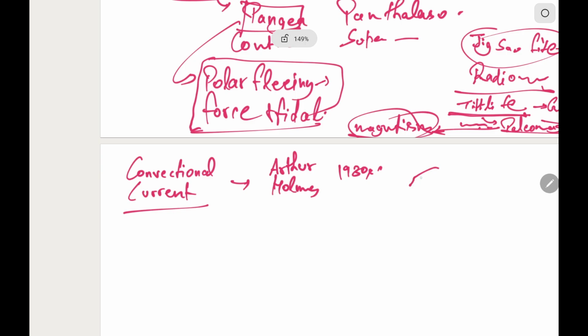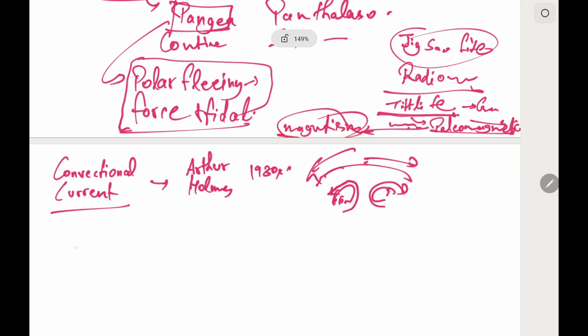Like this is the crust, this is asthenosphere, and this is how the magma moves in the same direction. The continent also moves. These are the convectional currents in the mantle part.